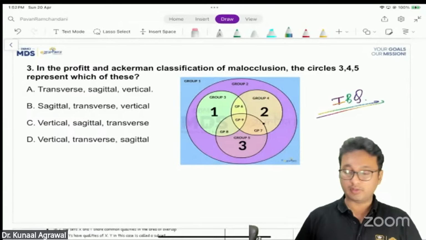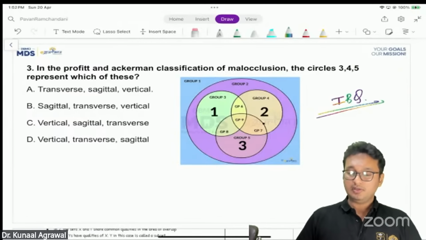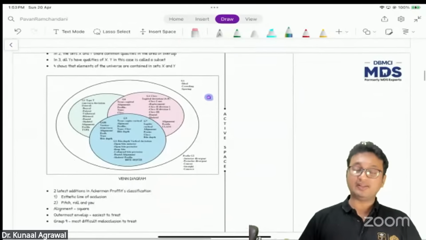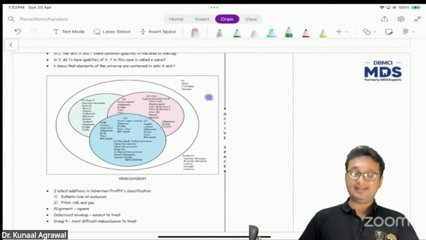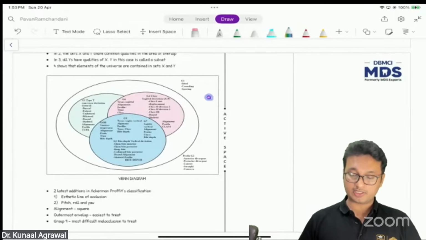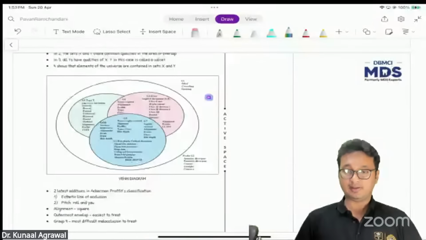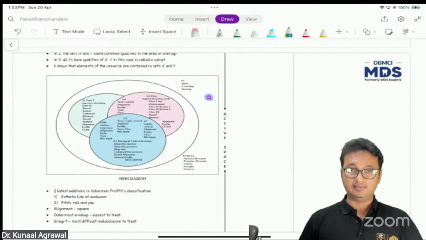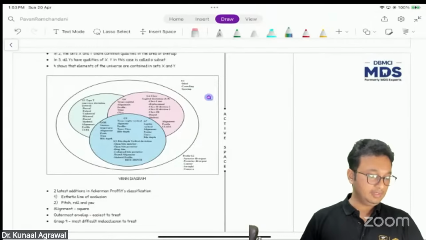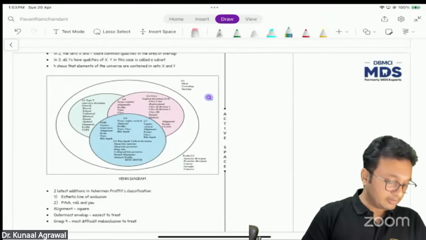Okay, fine. Now, coming back to the third question. In the Proffit and Ackerman classification, the circles 3, 4, 5 represent which of these? We have studied the Proffit and Ackerman classification in the notes, multiple times in the live lecture and in the recorded lecture, and I mentioned specifically that this classification is one of the most important classifications used today in the system of classification of malocclusion. So it should have been by heart for you. Okay, I'll come back to this.